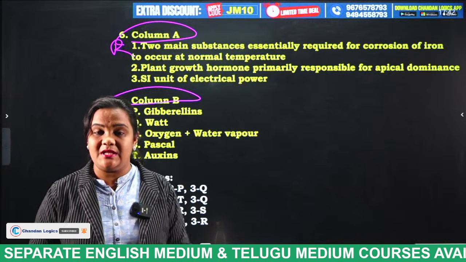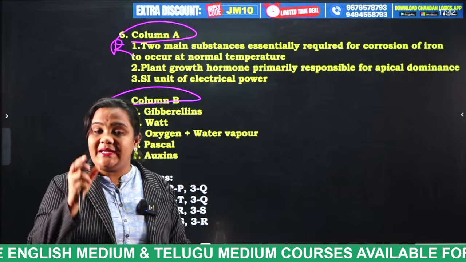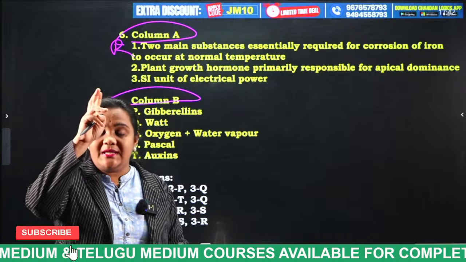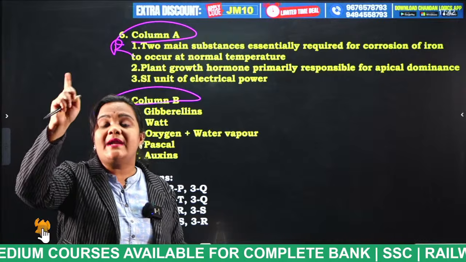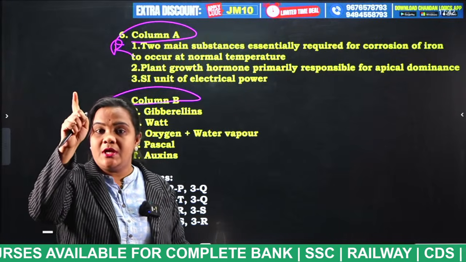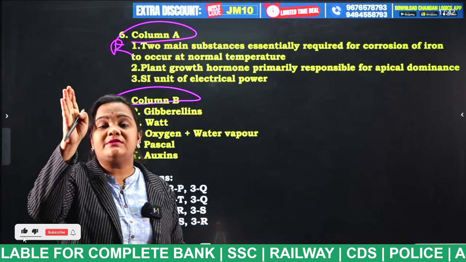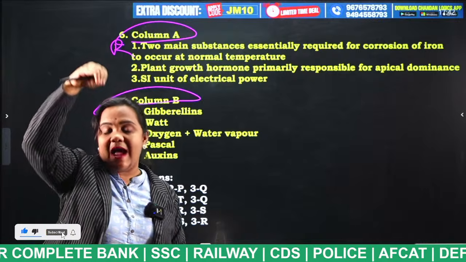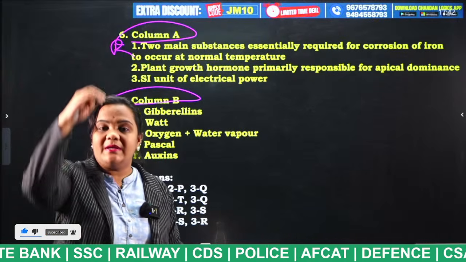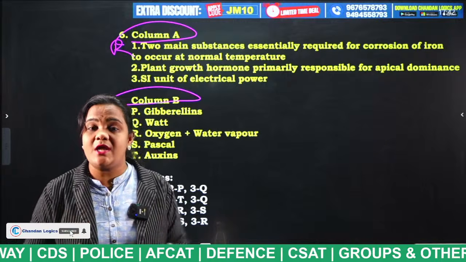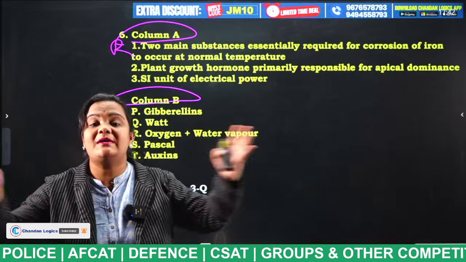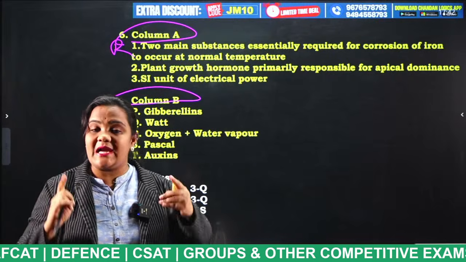Apical dominance is nothing but the tree growing taller. At the tip of the plant there is a hormone known as auxin. This hormone auxin is transmitted downwards in the plant, such that it will not let the side buds grow.